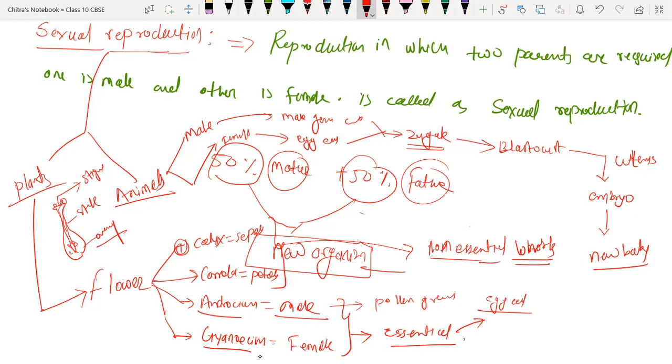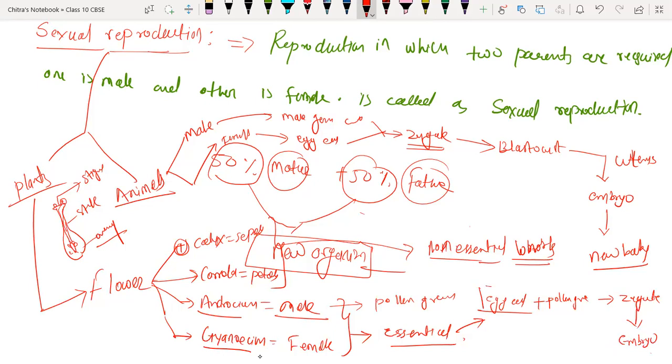So when the egg cell and pollen grain fuse, they form the zygote. The zygote then develops into the seed, meaning the embryo. We will write embryo here. Zygote develops into embryo.